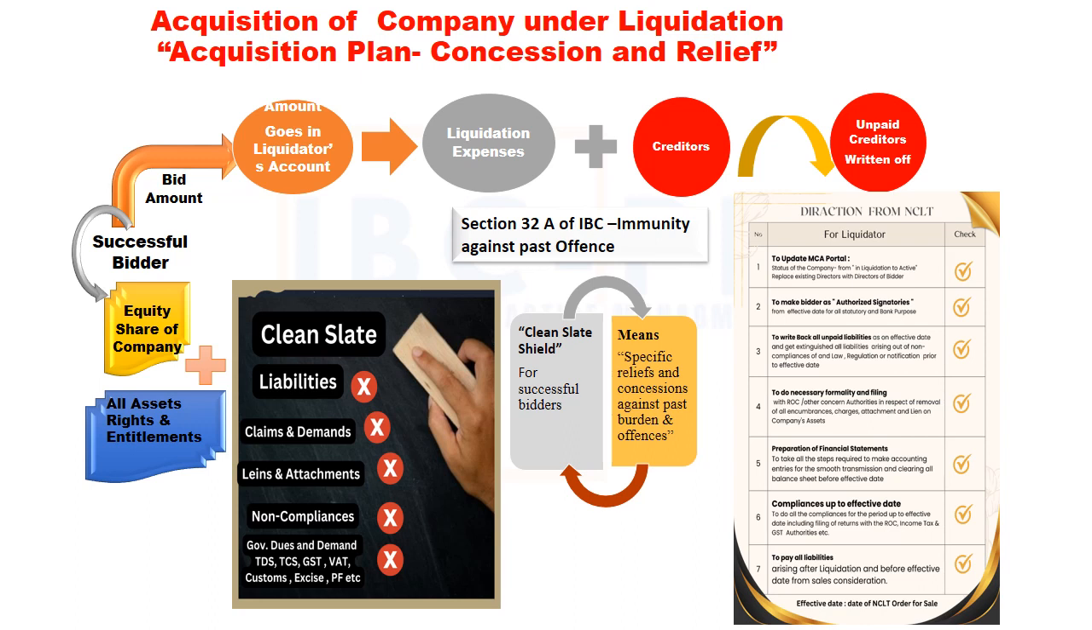Section 32A of IBC gives immunity against past offenses of the company to the company under new management. In the recent past, NCLT has recognized the principle of transfer of ownership on a clean slate basis. It means specific reliefs and concessions against past burdens and offenses. Examples of relief and concession are as follows. 1. To write back all outstanding dues of unpaid creditors, and government dues such as income tax, GST, VAT, TCS, customs and excise duties.